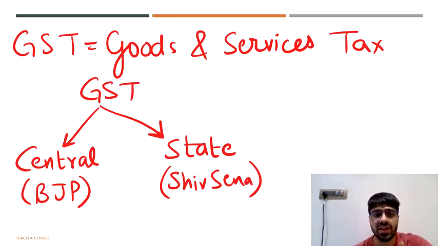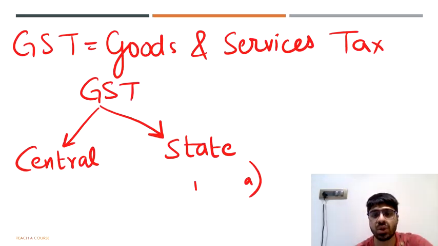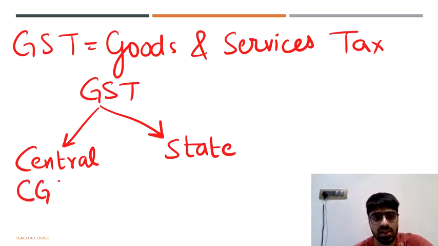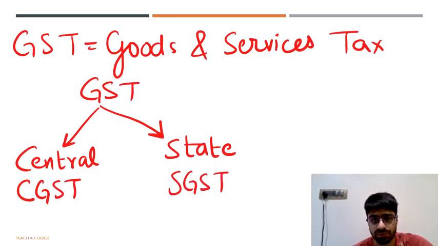So the GST that we are paying, that is the tax that we are paying, is going to be divided into a total of two parts. One part will go to the central government and one part will go to the state government. The part that goes to the central government is what we call CGST, that is Central GST, and the part which goes to the state government is what we call SGST. The CGST and SGST are equal in value.